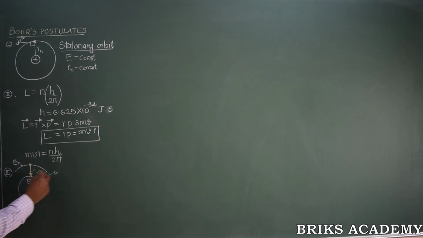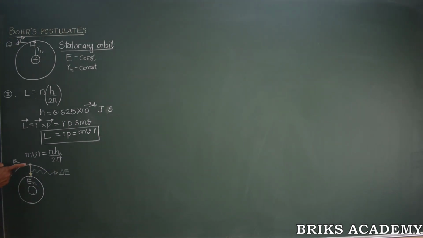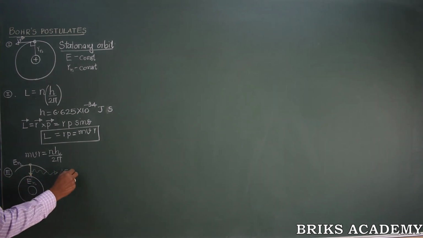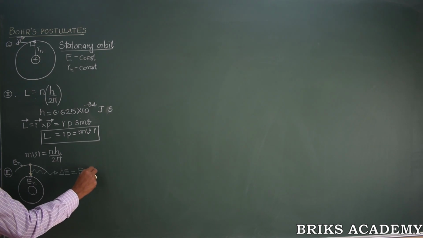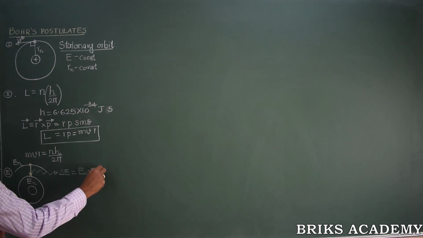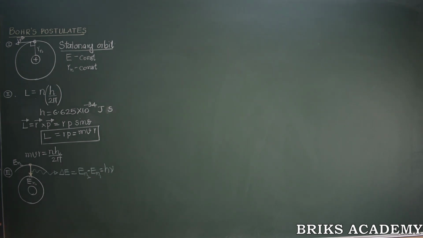How much energy will be liberated in this case? The electron loses an energy that is equal to the energy difference between the two orbits. That is, the difference in energy En2 minus En1 is equal to h nu, the energy of a photon that is liberated.